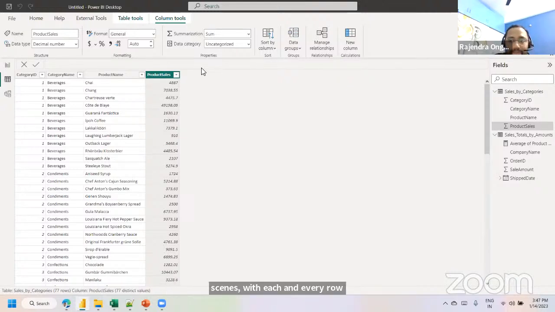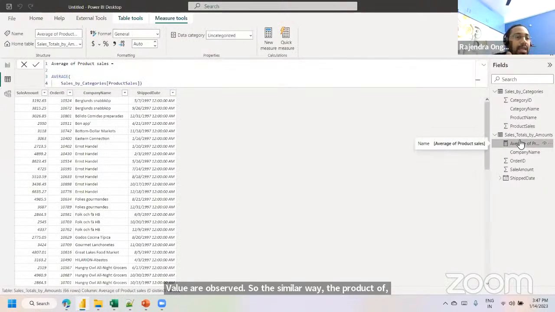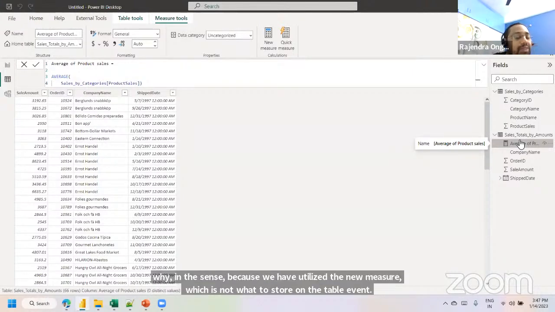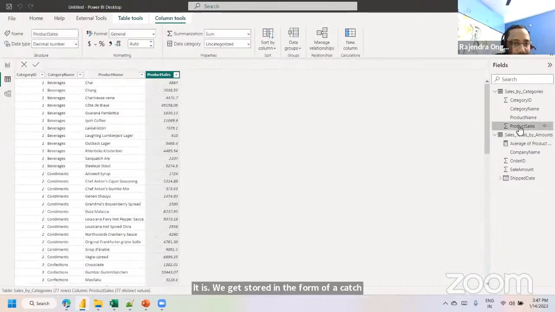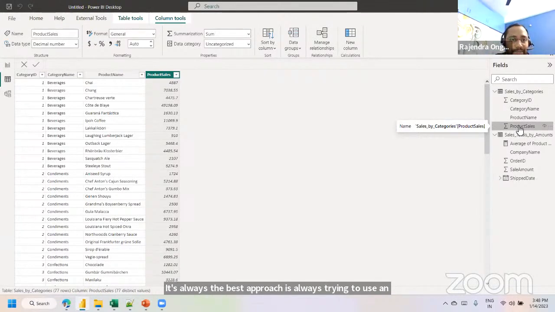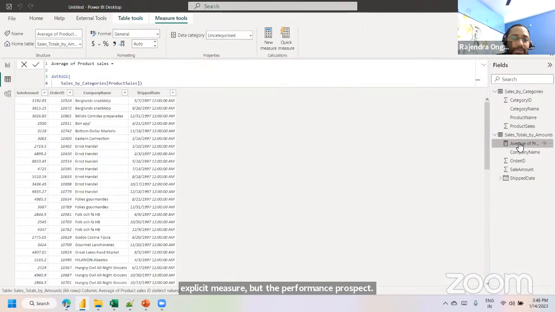In a similar way, the average of product of sales, you are not observing. Why? Because you have utilized the new measure, which is not going to be stored at the table level. It will get stored in the form of a cache. So instead of using implicit measures, which reside on your table, the best approach, for the performance perspective, is to always try to use an explicit measure.